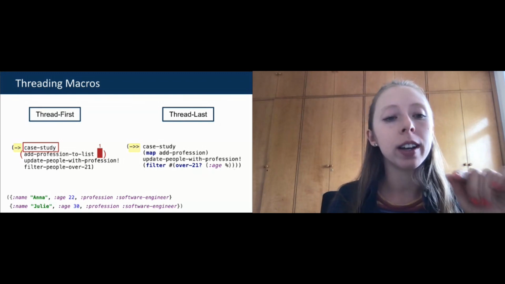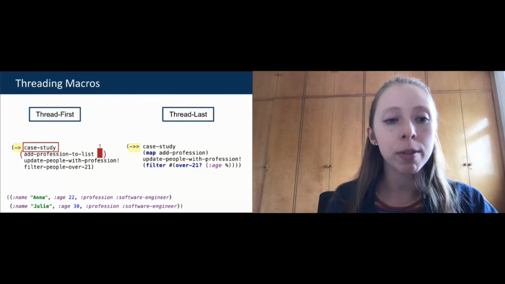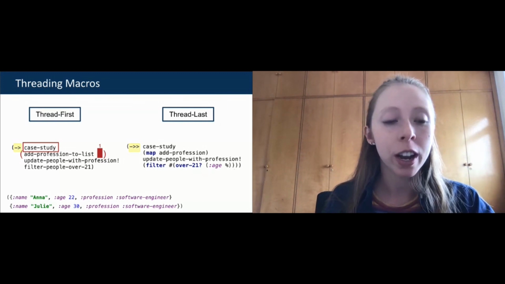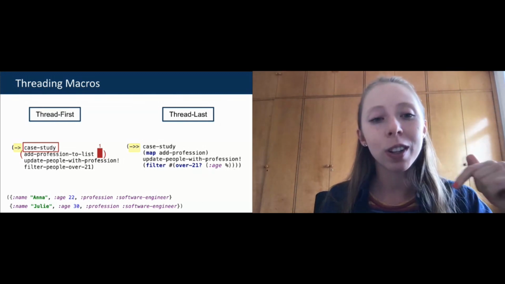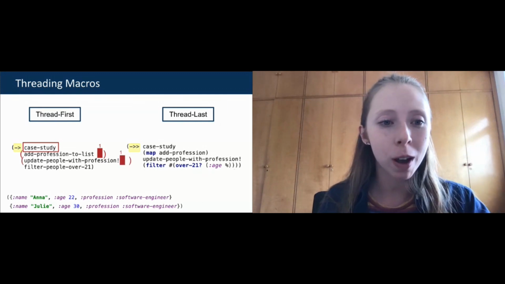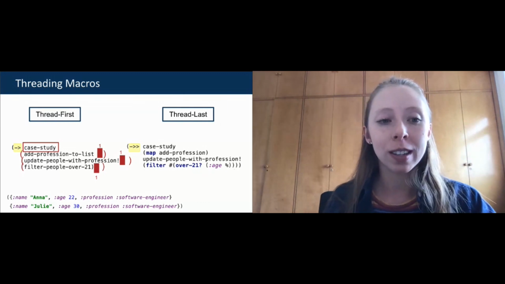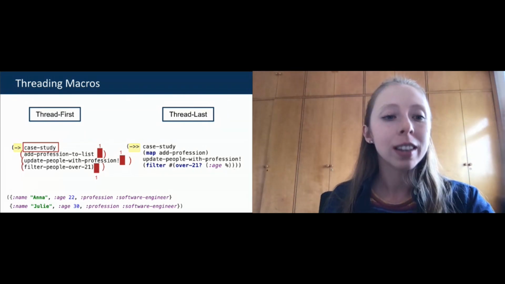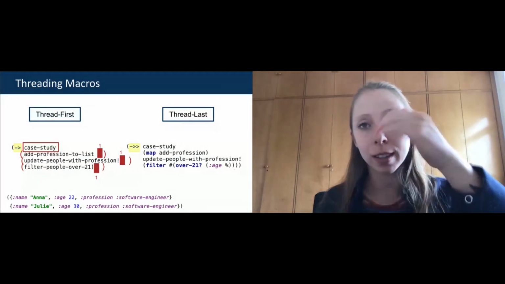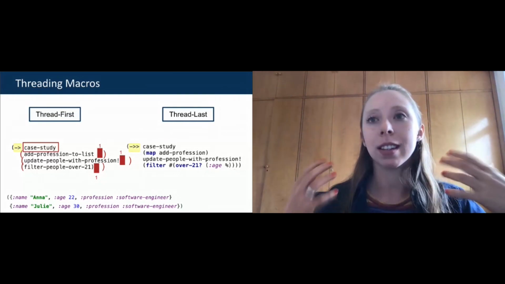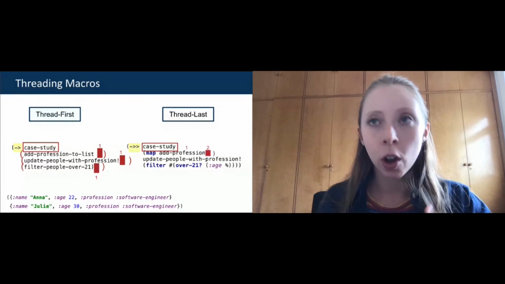Here, the first one, add profession to list, is receiving a list. So I am receiving the case stud as my first parameter here. And we know that this function returns another list that is passed to the next function as the first parameter as well, and the same for the last one. So this is what thread first does: it passes the value, the variable, as the first parameter to the next function in sequence. And the thread last does the same, but passes this variable as the last parameter, not as the first.